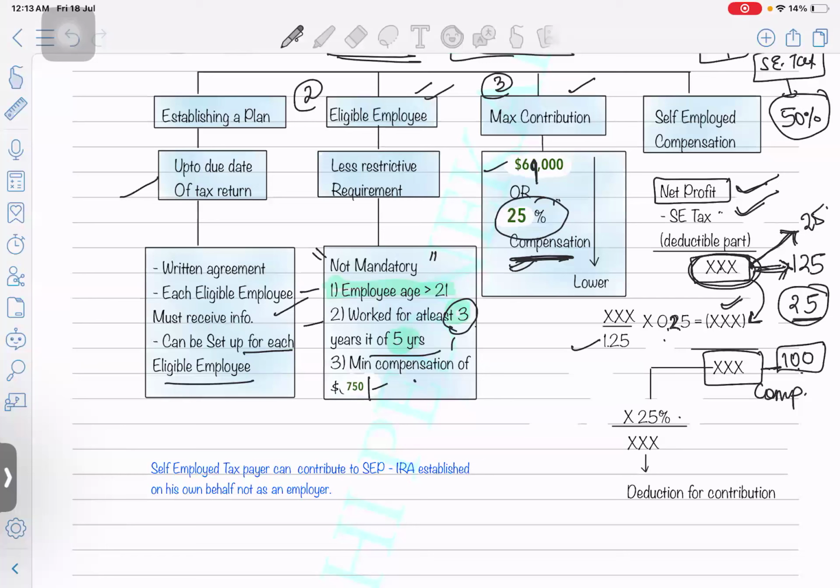So what will be your 25%? You just need to do an inclusive calculation. I'm not going to do any calculation right now. This we have done already in the regular class, but yes,